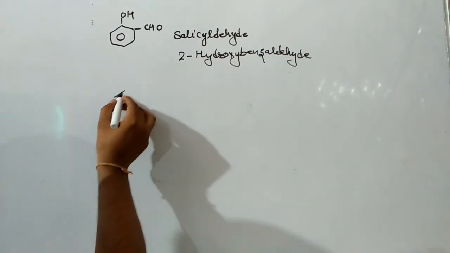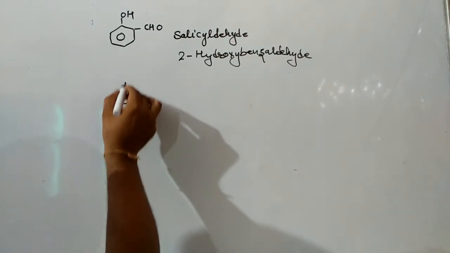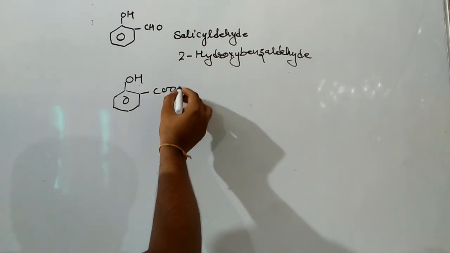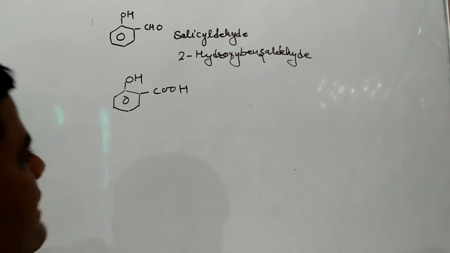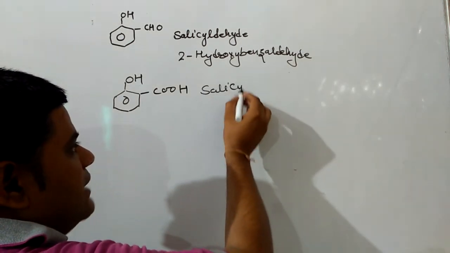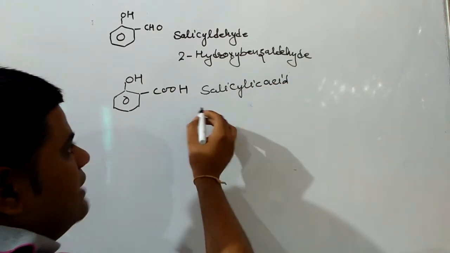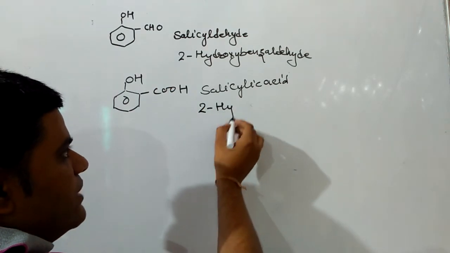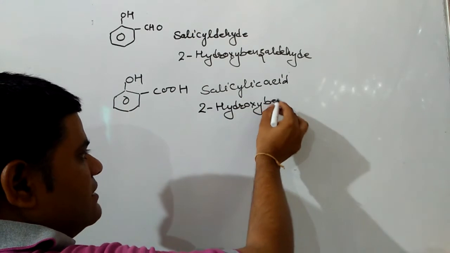Similarly, salicylic acid will be there when benzene is having OH and COOH groups adjacent to each other, then that compound is known as salicylic acid, and this salicylic acid is also known as 2-hydroxybenzoic acid.